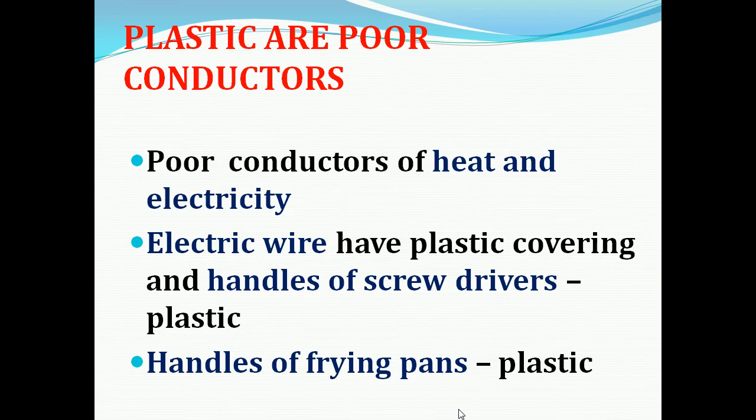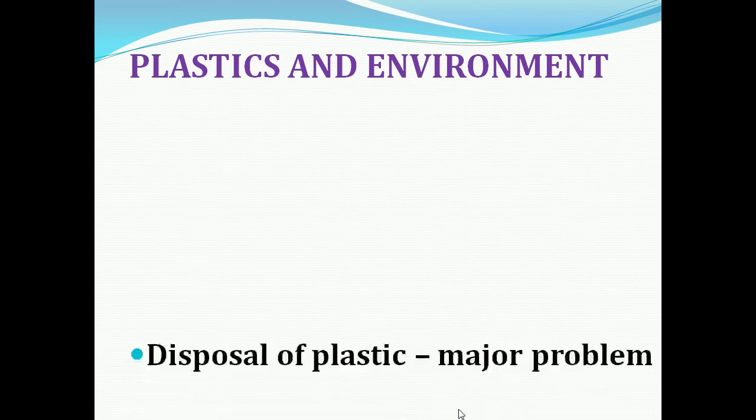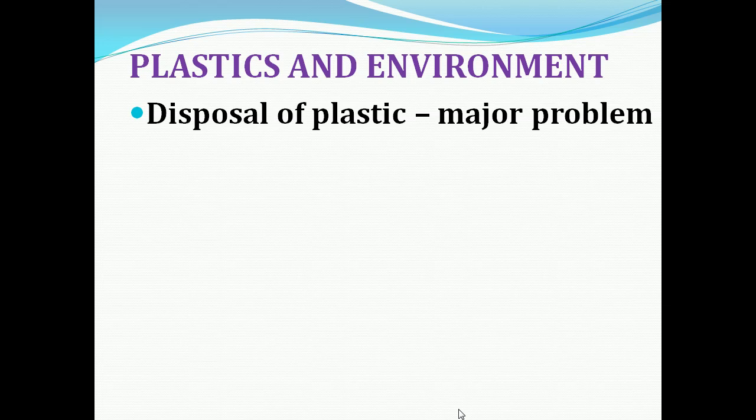Now we can see about plastic related to environment. Plastic will cause a series of harmful effects in the environment. When we go to the market, we usually get things wrapped in plastic or packed in polythene bags, isn't it? That is one reason why plastic waste keeps getting accumulated in our home. So plastic finds its way to the garbage, but disposal of plastic is a major problem. Why is the disposal of plastic a major problem?